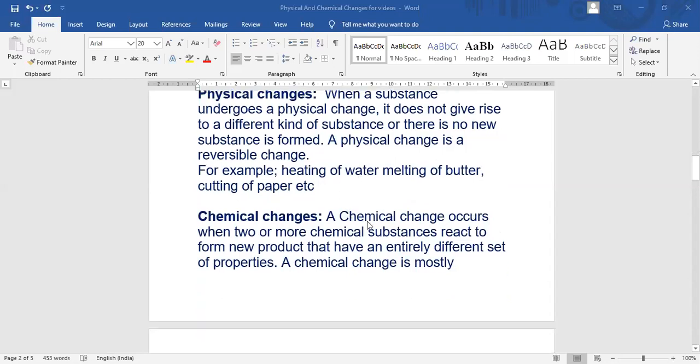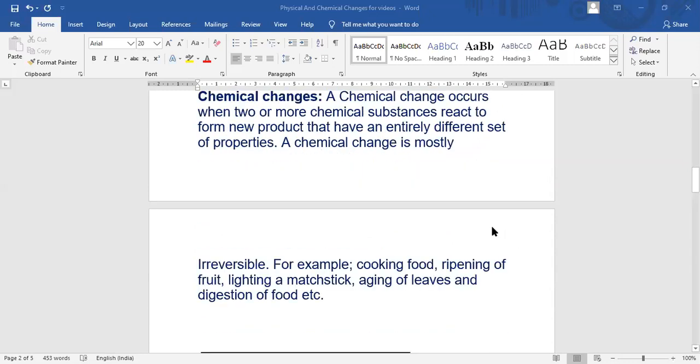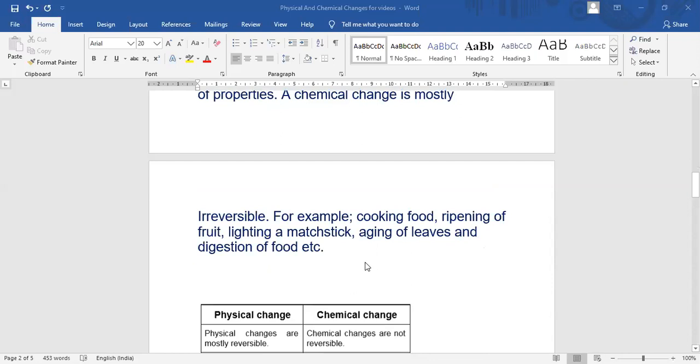Chemical changes. Chemical changes occur when two or more chemical substances react to form new products that have an entirely different set of properties. A chemical change is mostly irreversible. For example, cooking of food. We cannot convert cooked rice into raw rice. Ripening of fruits, lighting a matchstick, aging of leaves, and digestion of food. These all are irreversible changes and we can call them chemical changes.